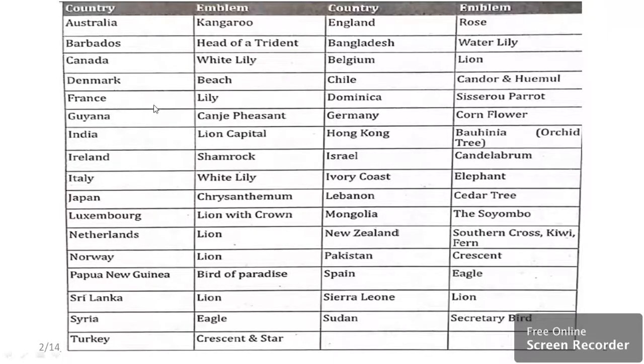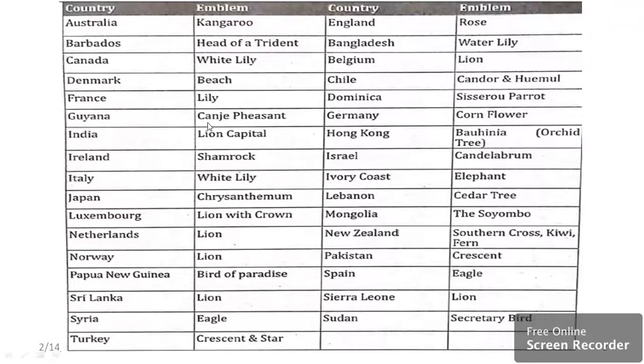Then the emblem of France is basically lily. So these are the three facts: Canada means white lily, France lily, and Bangladesh water lily. If I talk about Italy, then it is white lily. So Canada and Italy are following the same emblem, white lily.